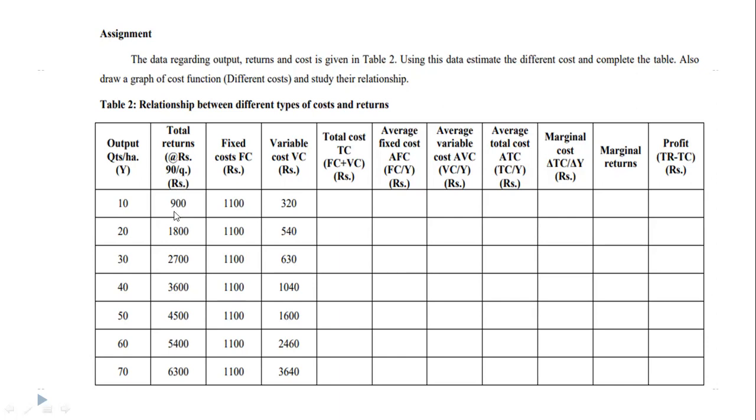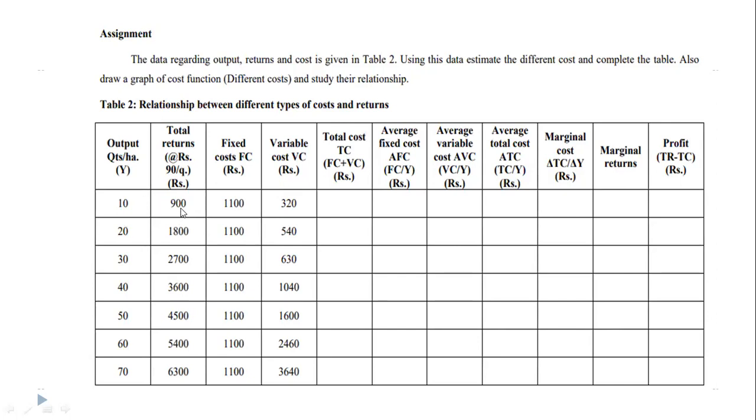Output is 10 quintal, and returns are estimated at the rate of rupees 90 per quintal. So 10 multiplied by 90 is 900. This is the total returns.